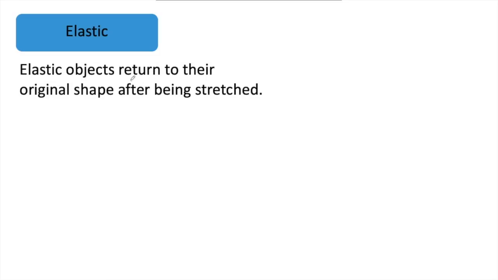So there are two types of objects. There are elastic objects. Those are objects that return to their original shape after being stretched. So if you think of a spring, once you remove a weight, as long as it's not too much of a force that has stretched it, if you let go of that weight, take it off, it will return to its original shape. And in that form, it is elastic, and we could say it has been elastically deformed. So when you take off the forces that are being applied to that spring, it will return to